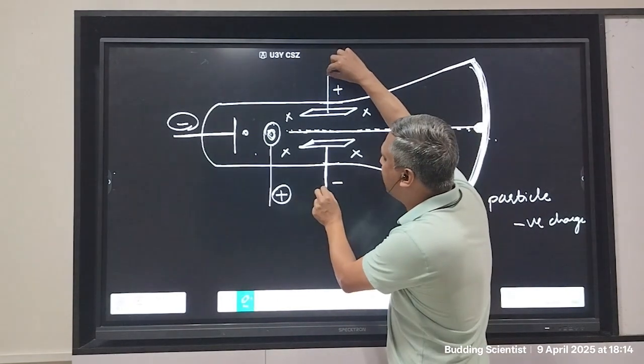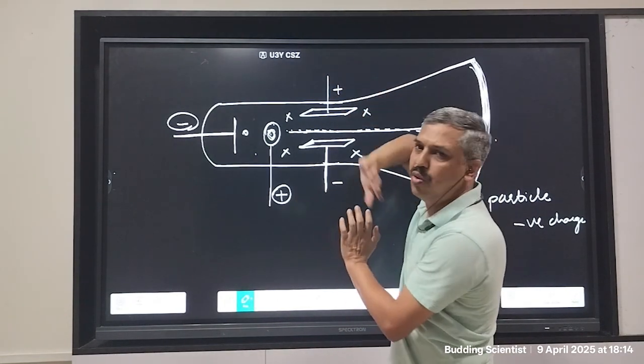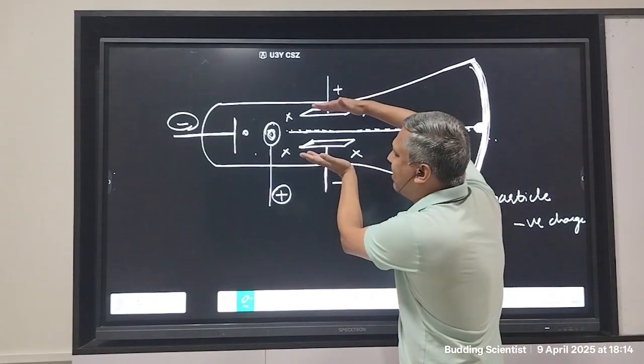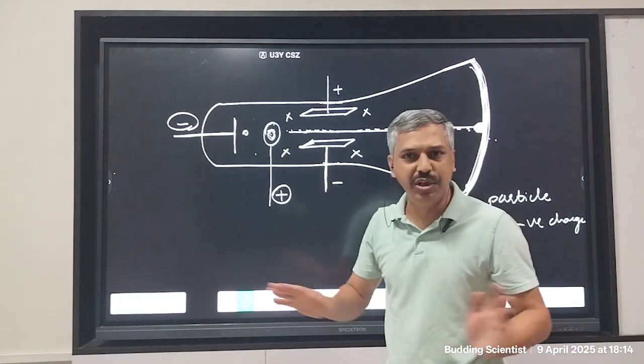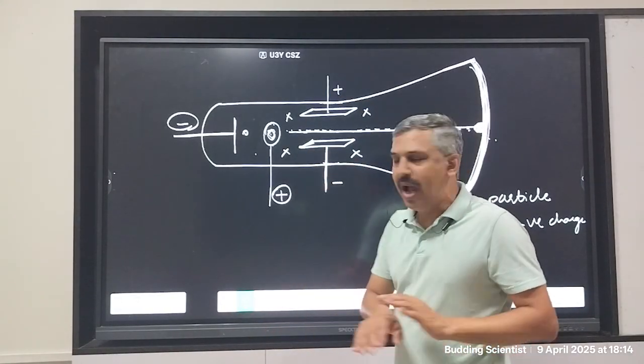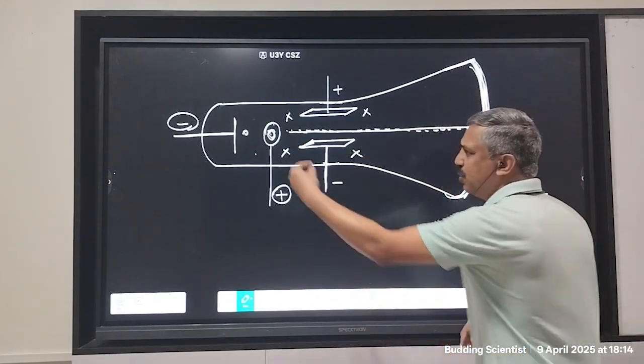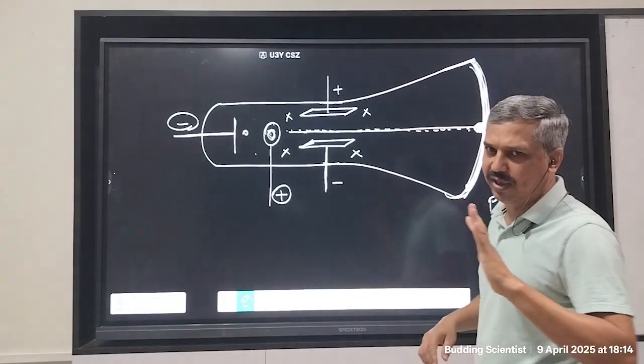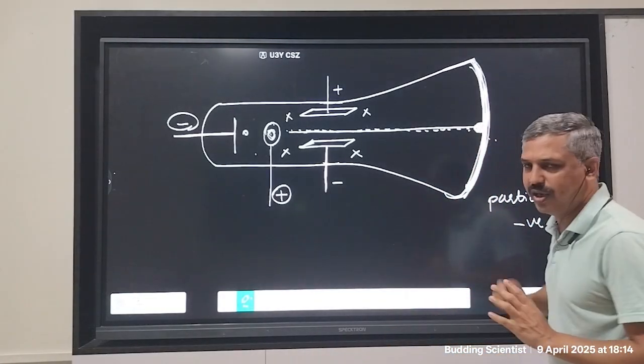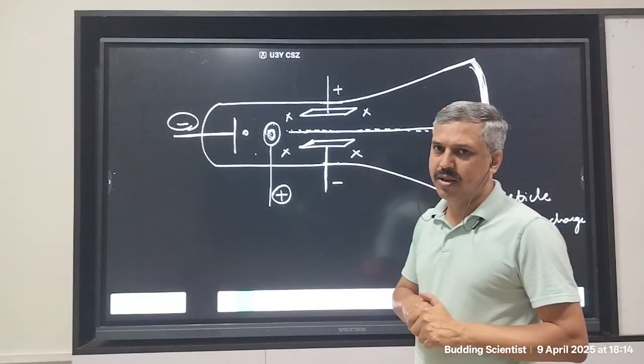And if the connection is gone, then this is no longer positive, this is no longer negative. They are just plates there with no polarities, no positive, no negative. And because of this, the beam of charged particles was not deflected now and it hit the center of the screen.